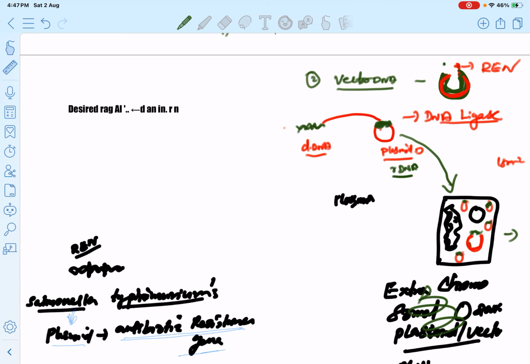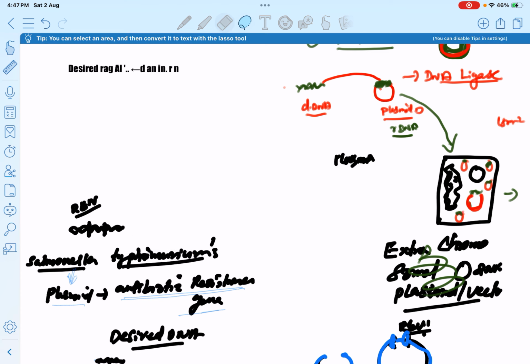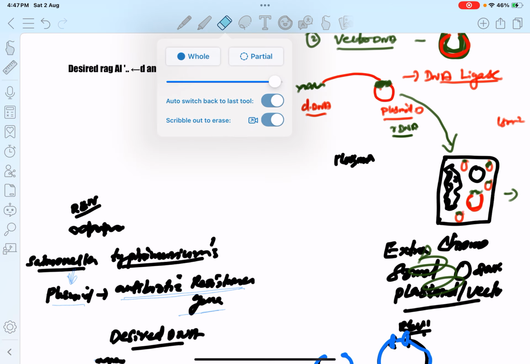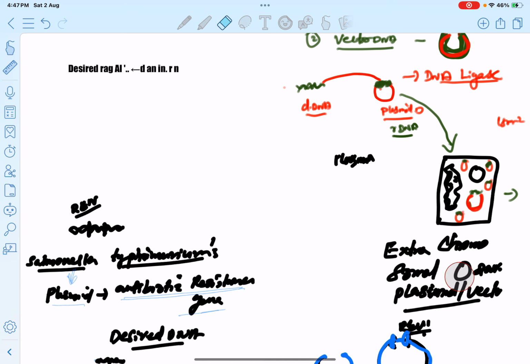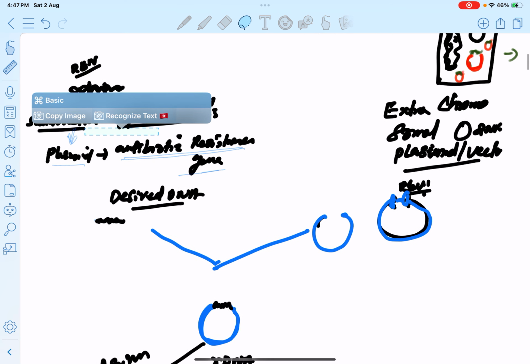So first we have to discuss the first rDNA technology. The first rDNA technology was proposed or discovered by who? Discovered by two scientists, Stanley Cohen and Herbert Boyer. Stanley Cohen and Herbert Boyer are the two scientists who discovered the first rDNA technology. Okay, let us know about the first rDNA technology.